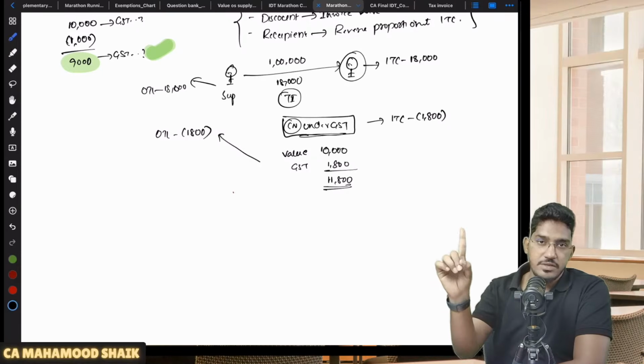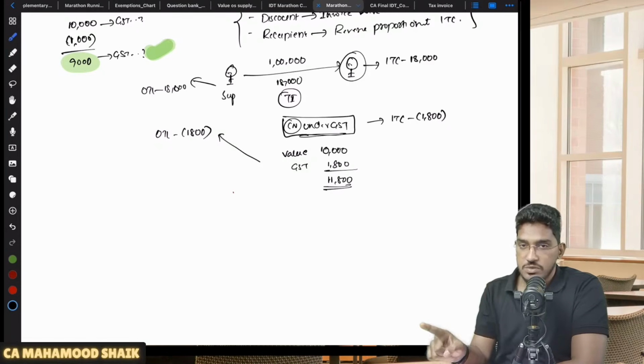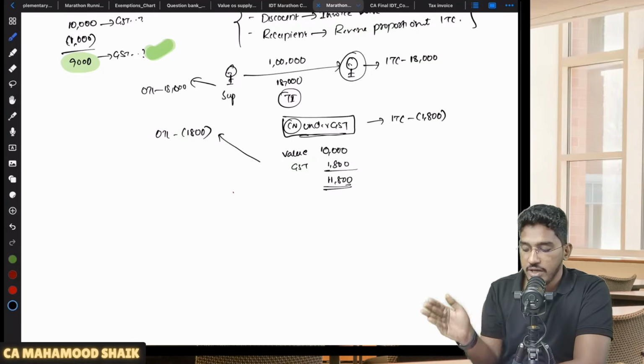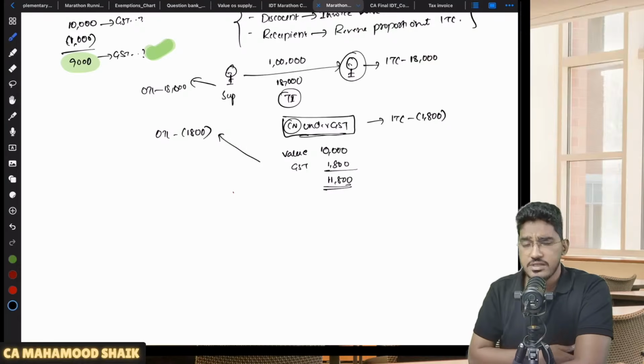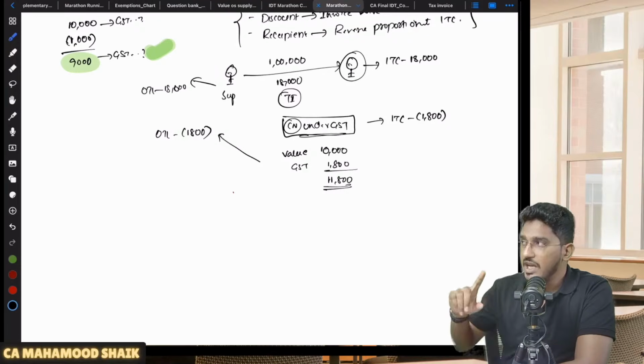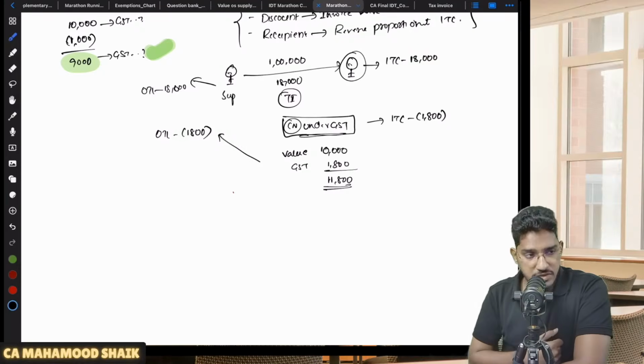So first you will give the tax invoice, then you will give the credit note. In case you are giving discount for the GST component also, then you will give a credit note under GST Act, and that credit note will be declared in the GSTR1. If you declare that credit note in the GSTR1, the output tax liability of the supplier will get reduced, and the recipient is also required to reverse the proportionate ITC on the basis of that credit note.